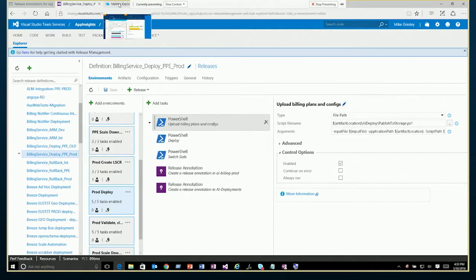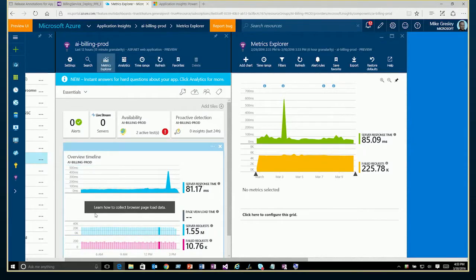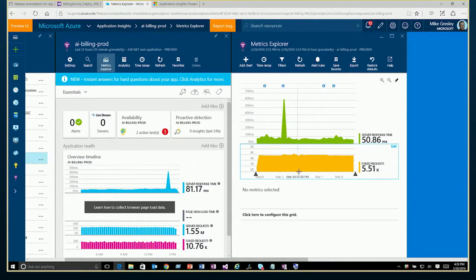Once your release runs, when you are looking at your metrics in Application Insights, in this instance, we can see here is our particular resource, and I've clicked on the Metrics Explorer, and when that blade opened up at the right, I could choose all the different metrics I want to look at in there, but our release annotations are actually these informational icons right along the top of our metrics. We can see that if I go to hover over one of these, it actually brings up a hover window that gives me some basic information about that particular release. Also, if you have them close together, you'll note that the icon actually changes opacity so you can tell it apart from the ones around it.